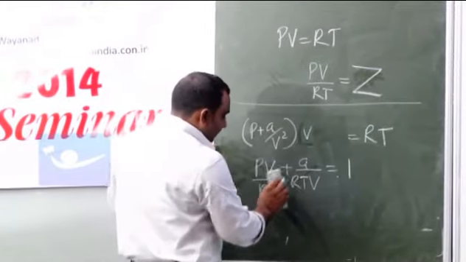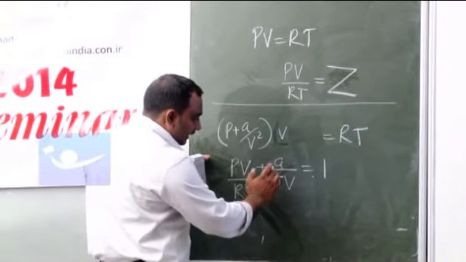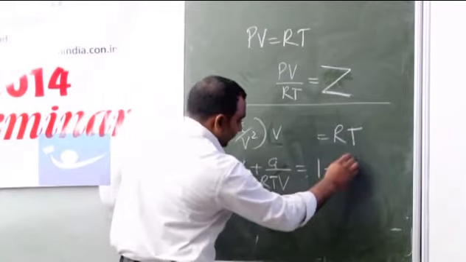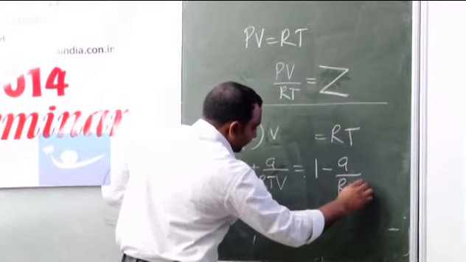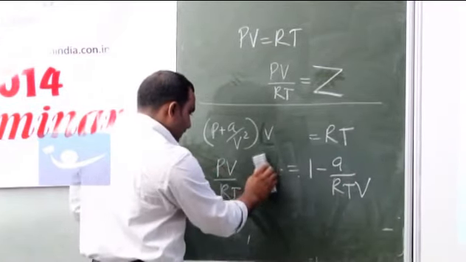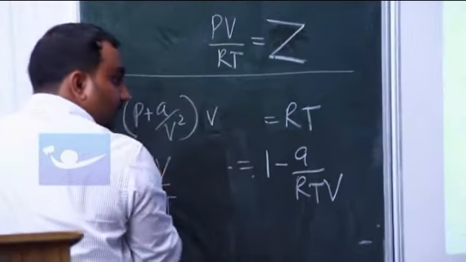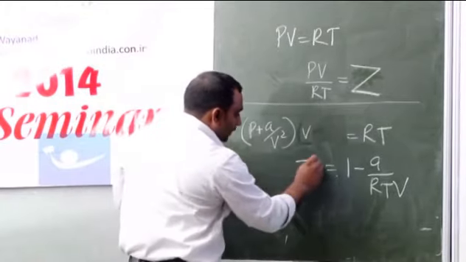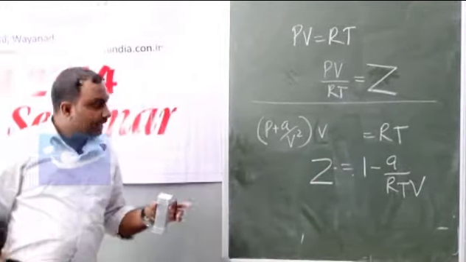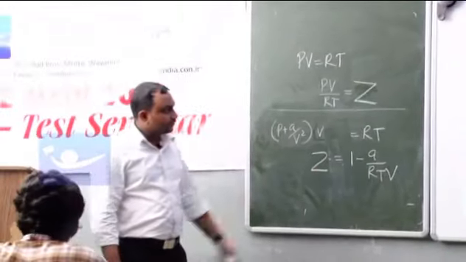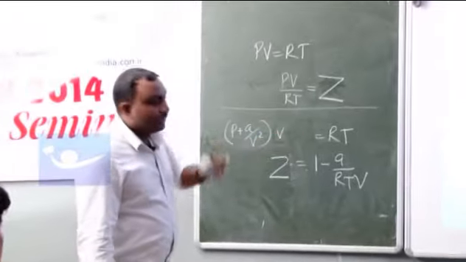Then we take A by RTV to this side. PV by RT is equal to Z. So Z is equal to 1 minus A by RTV. Which option is correct? Option A is correct. The next one.